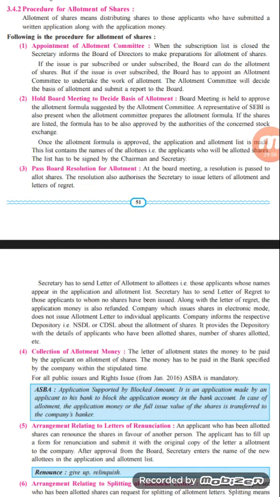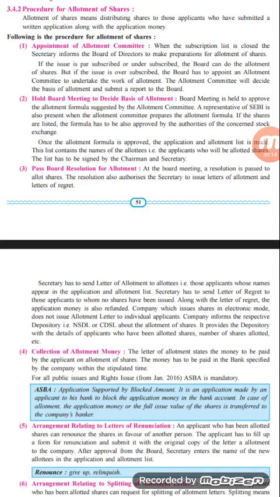So accordingly, the person can exercise his power of renunciation, meaning the shares are transferred in favor of another person, who may be his or her friends, relatives, or some other person directly or indirectly related to this particular investor.